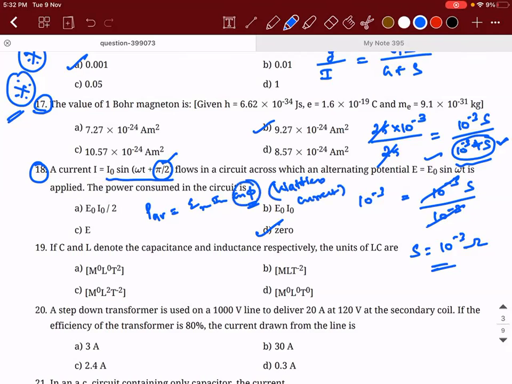And I hope you know what this cos phi is. This cos phi is called the power factor.